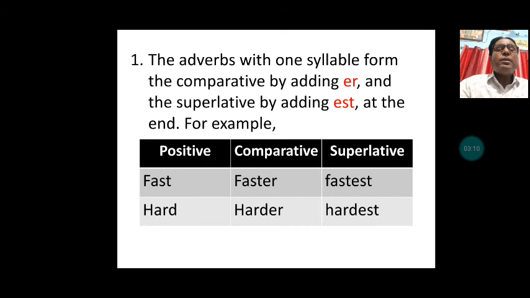You can see in the table, fast in positive becomes faster in comparative, and fastest in superlative. By adding er to fast, we have changed it into comparative, faster, and adding est, we have changed it into superlative form. So is the other word, hard, harder, hardest. In this word also, er is added to hard to make it comparative, and est to make it superlative form, hardest.